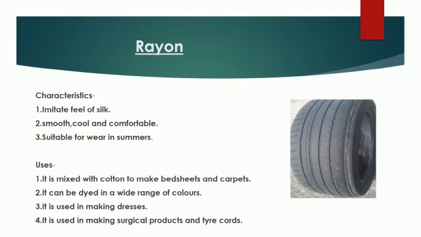Now uses of rayon: it is mixed with cotton to make bed sheets, and sometimes it is mixed with wool to make carpets, and it can be used for making clothes because it can absorb sweat. It has a wide range of colors because it can be dyed in many colors. It is also used in making surgical products and tire cords.